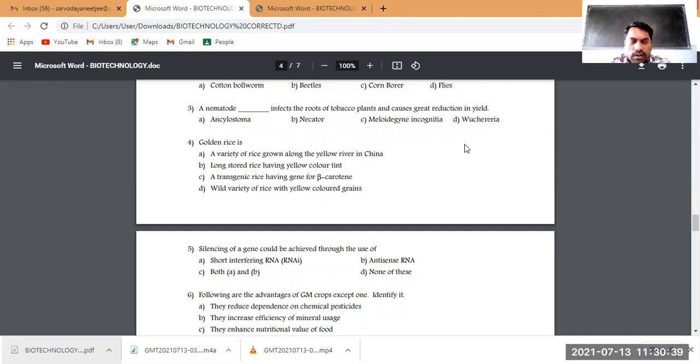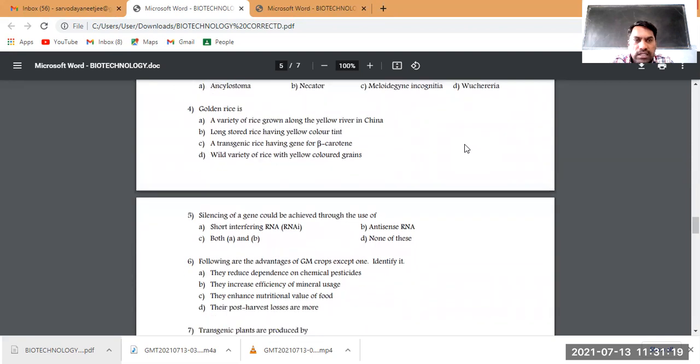Not Ancylostoma. Ancylostoma duodenale is a common hookworm which usually infests humans and other animals as an endoparasite. Necator is also commonly called the hookworm. This is also found in animals as an infection. Wuchereria, as we know, the disease caused by this is elephantiasis in humans. So, for plants it is Meloidogyne incognita. It's a direct question, there is no more discussion regarding that.